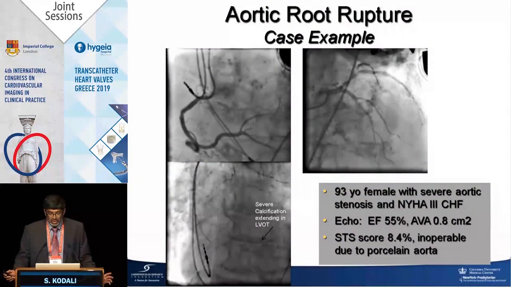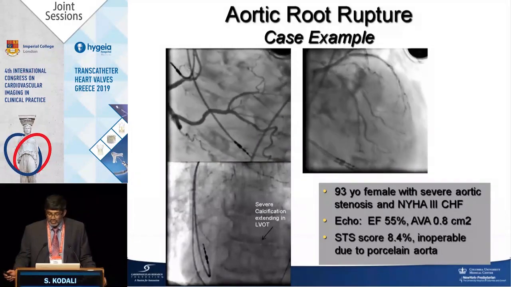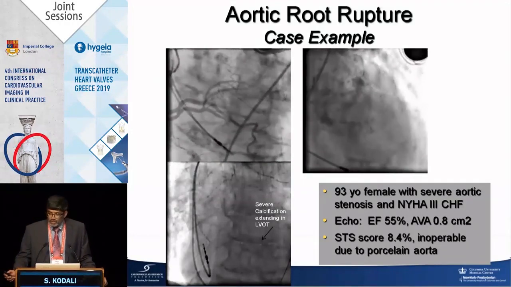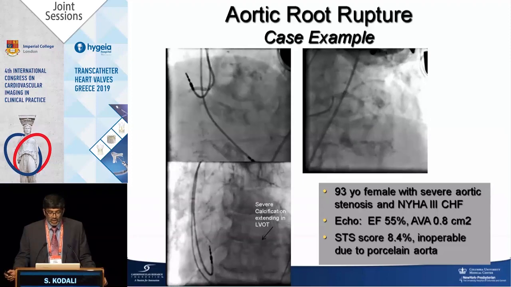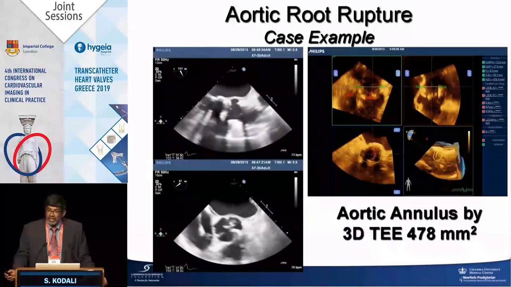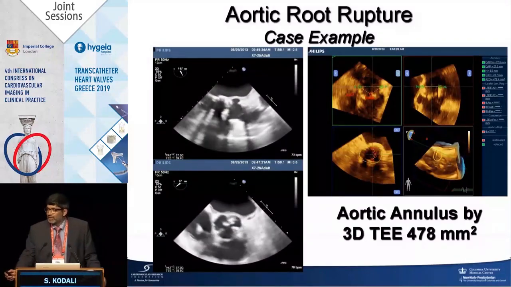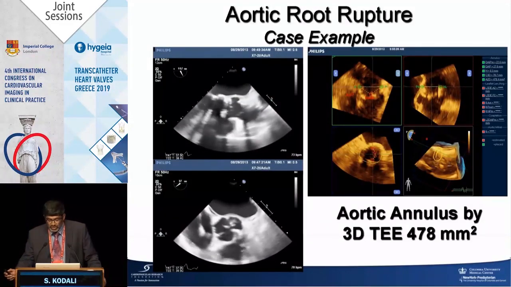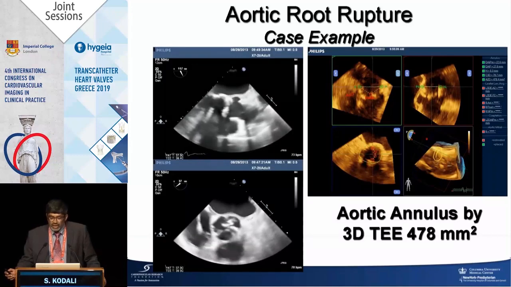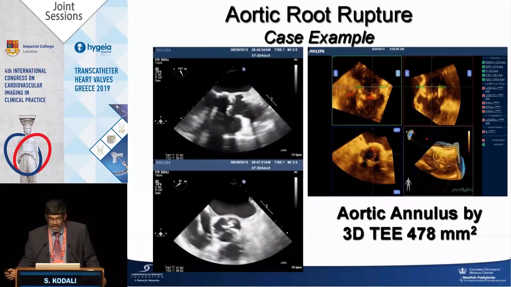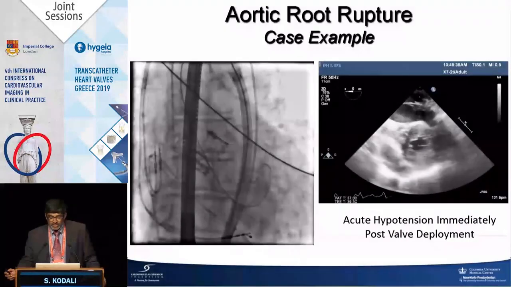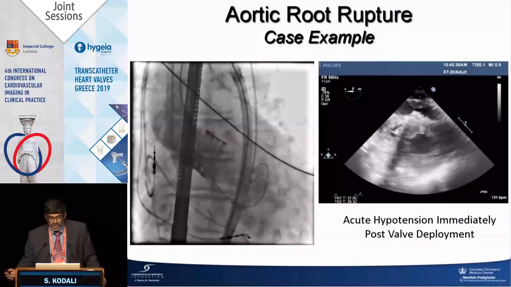It's a 93-year-old woman, elderly, high risk, but functional. She was inoperable for her age, but also had a very porcelain-looking aorta. You can see the heavy calcium. We didn't get a CT. This was about 5 years ago, before we were doing CTAs on all of our patients, and her creatinine was a little bit up as well. But we did 3D angiographic sizing. Area was 478. We put a 26 millimeter Sapien valve, and you can see what happened afterwards.